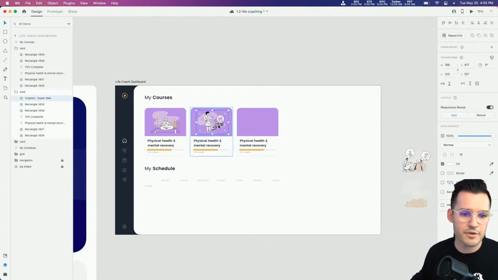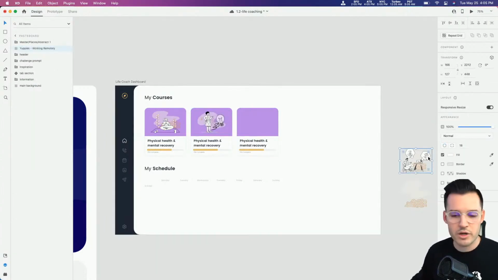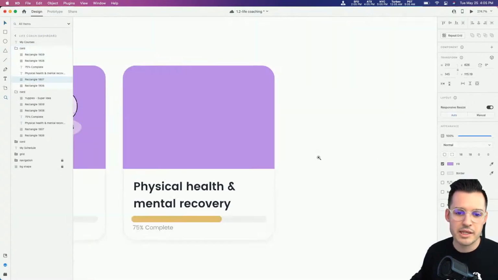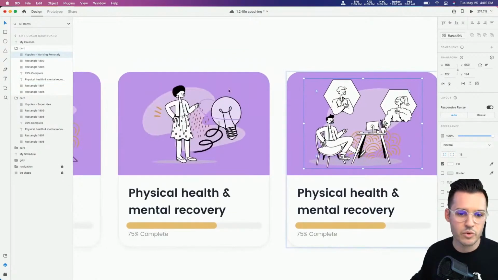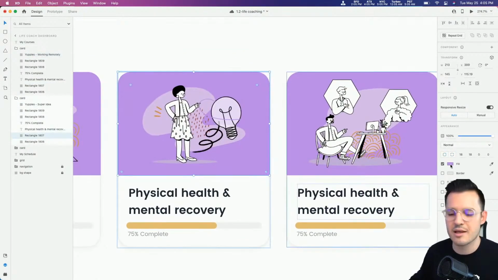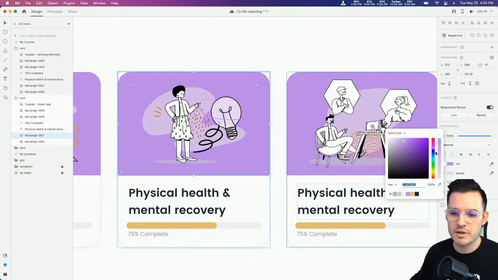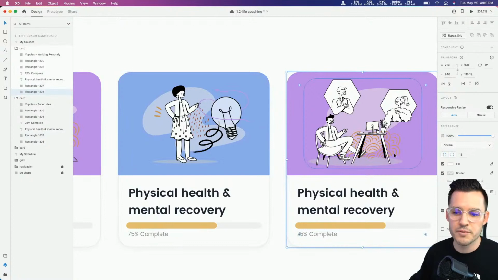I'm just cutting them out of their spots where they were, Command or Control X. I'm clicking on the selected layer and I'm Command or Control V pasting them in. Now we got some pretty cool illustrations in there. Why don't we mix these up a little bit? Why don't we use some different colors? Like why don't we use maybe a really cool muted blue.